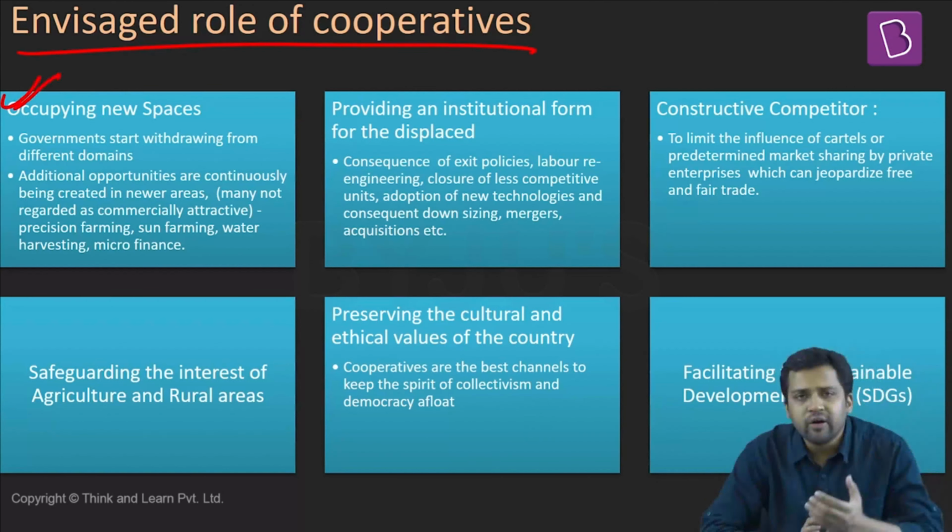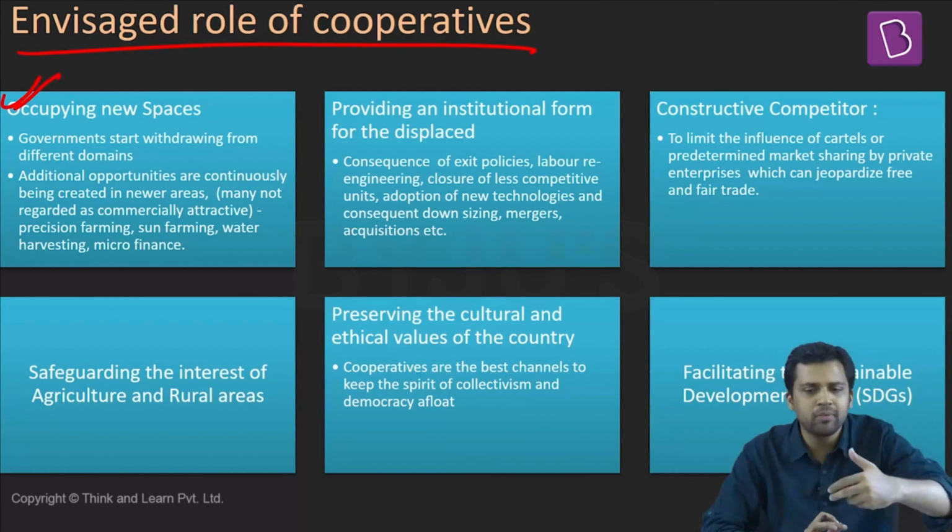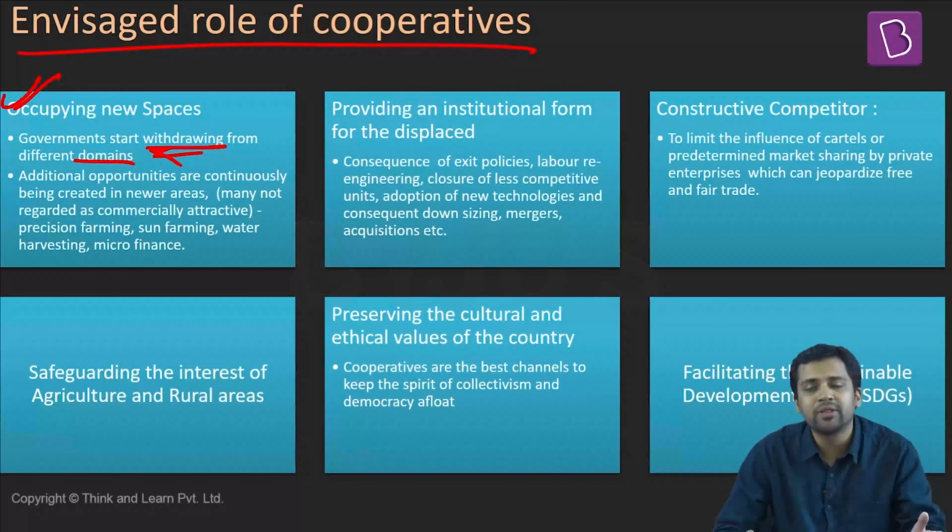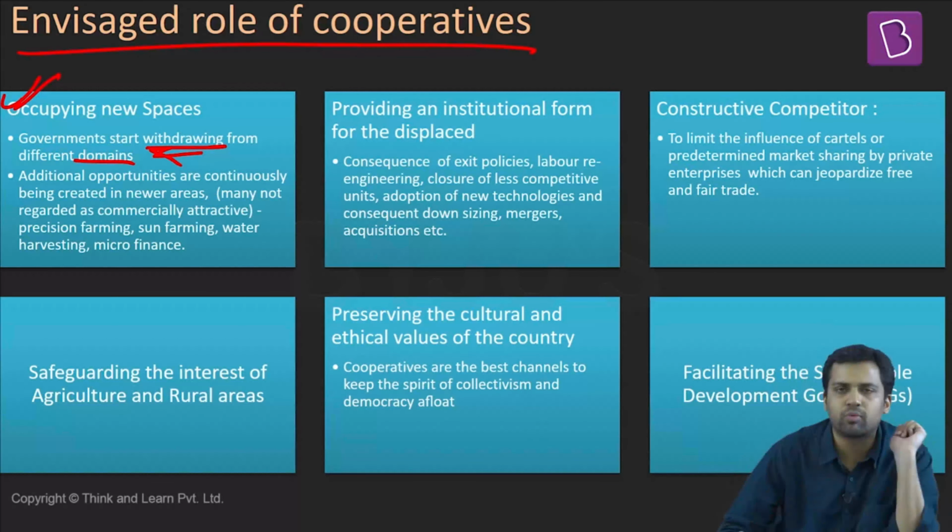See, they are saying that government is gradually moving out. We are going for liberalization, the role of the state is getting reduced. Government is moving out of multiple domains. The private sector might not be willing to enter those domains. Sometimes the private sector would have thought of entering, but they realize that it is not profitable, so they will not go into it. So in these sectors, cooperatives can play a very important role.